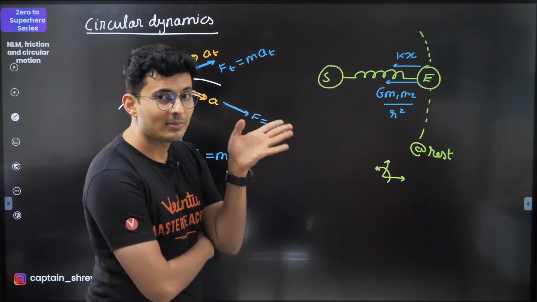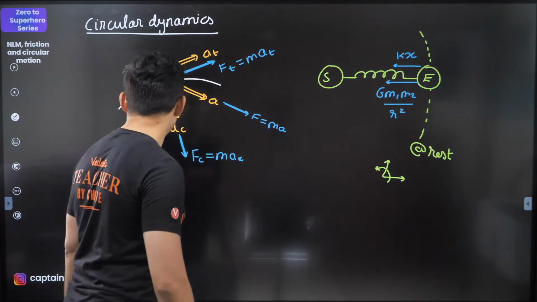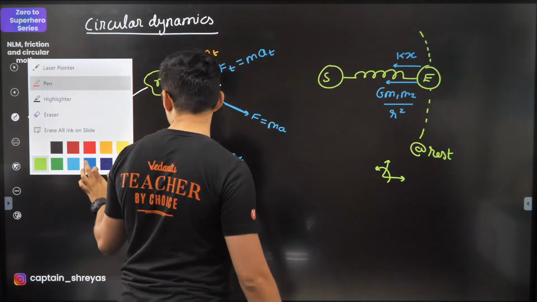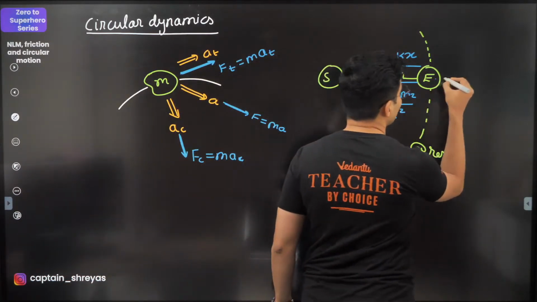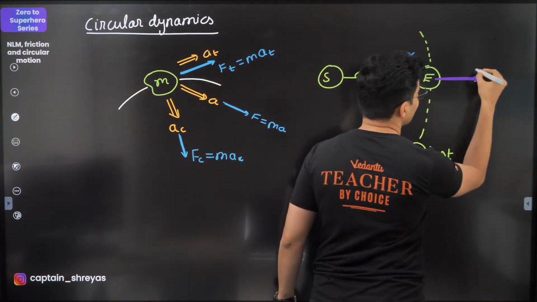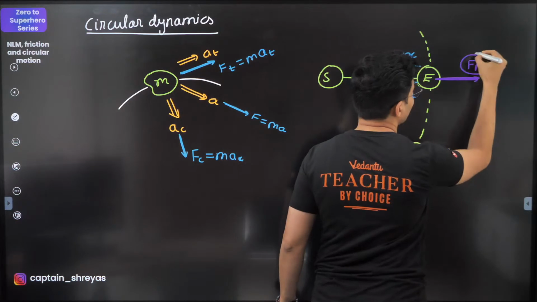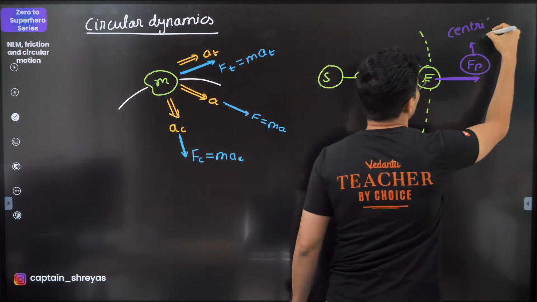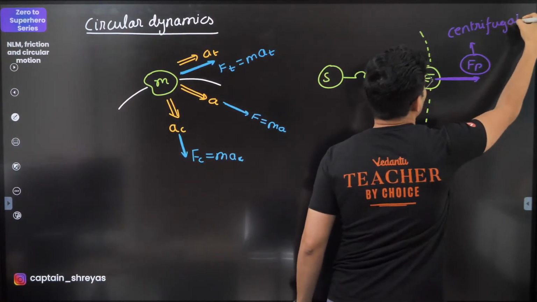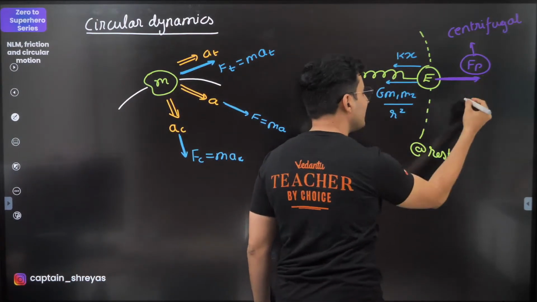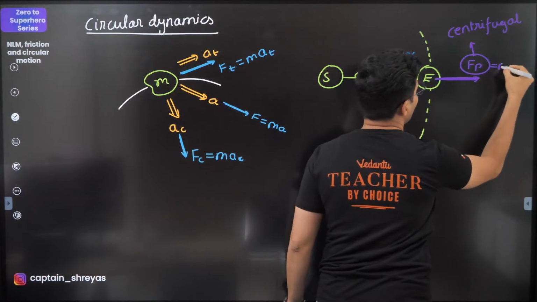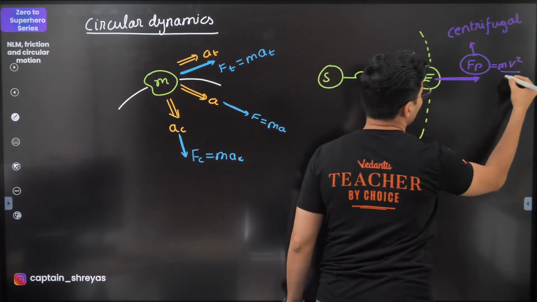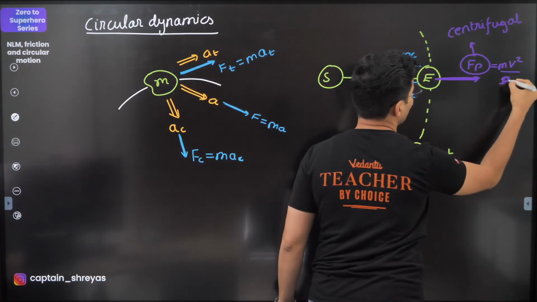Always for a circular motion, outwards. So you need to put the pseudo force out here, and that pseudo force is basically going to be outwards. This pseudo force is called the centrifugal force, and this value is m omega square r or mv square by r, whichever value you want to use.